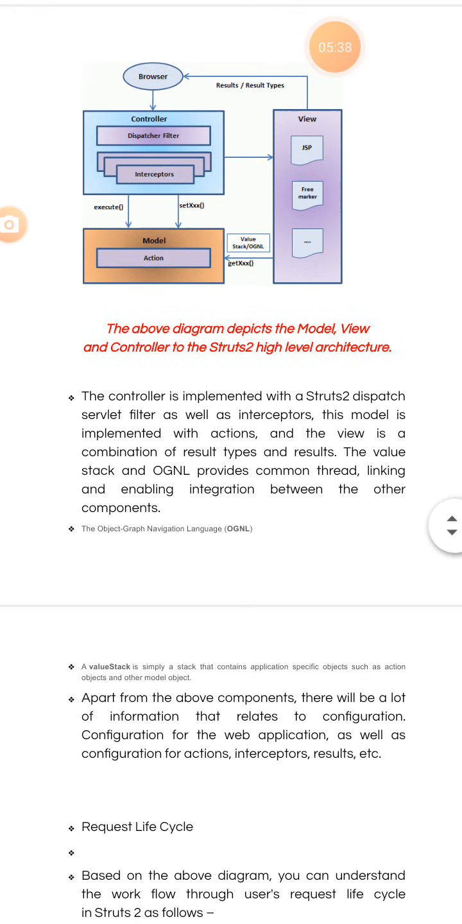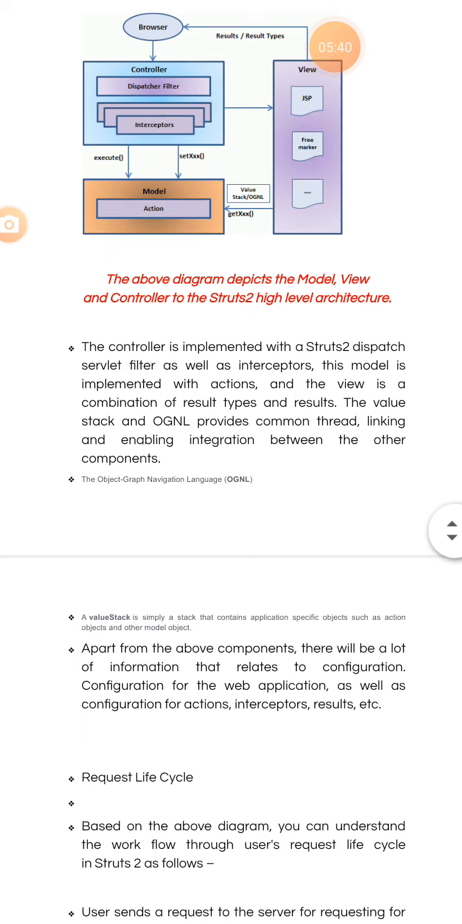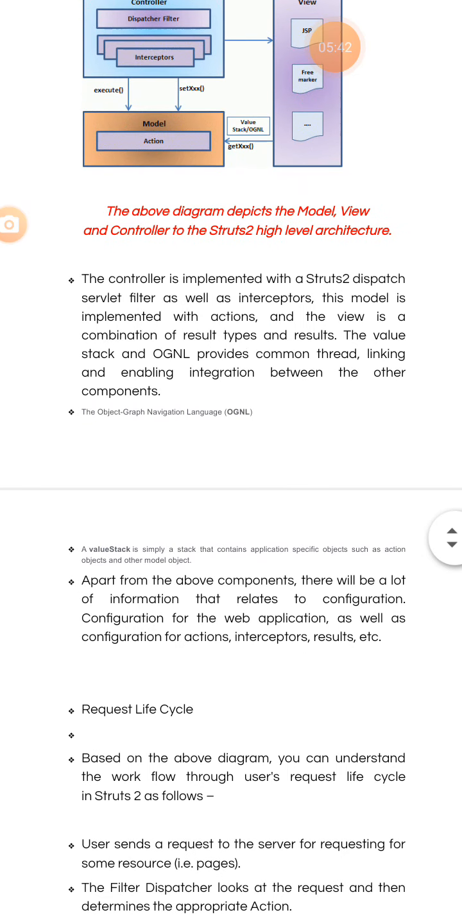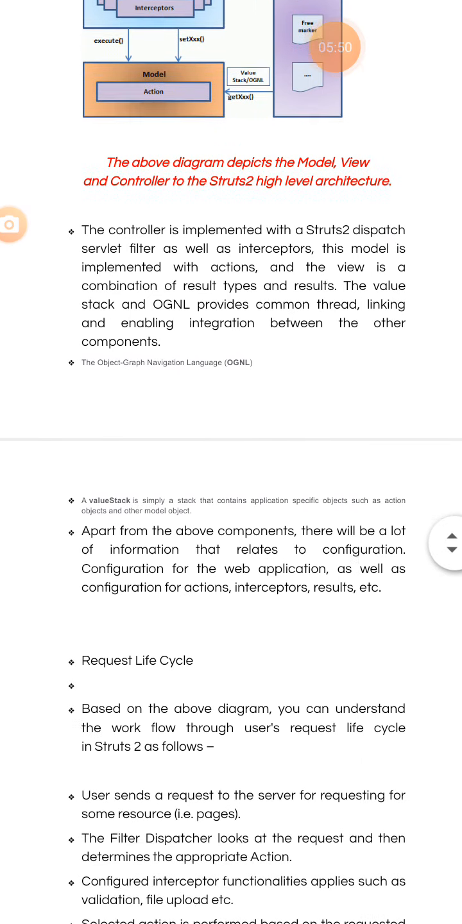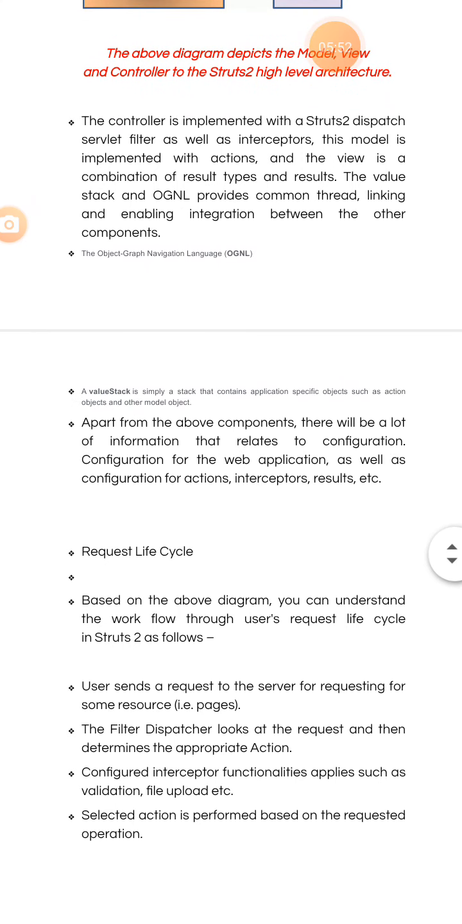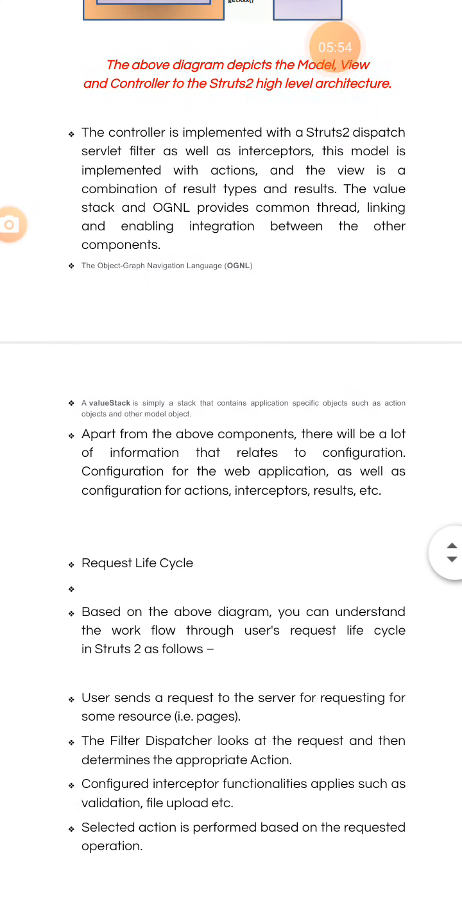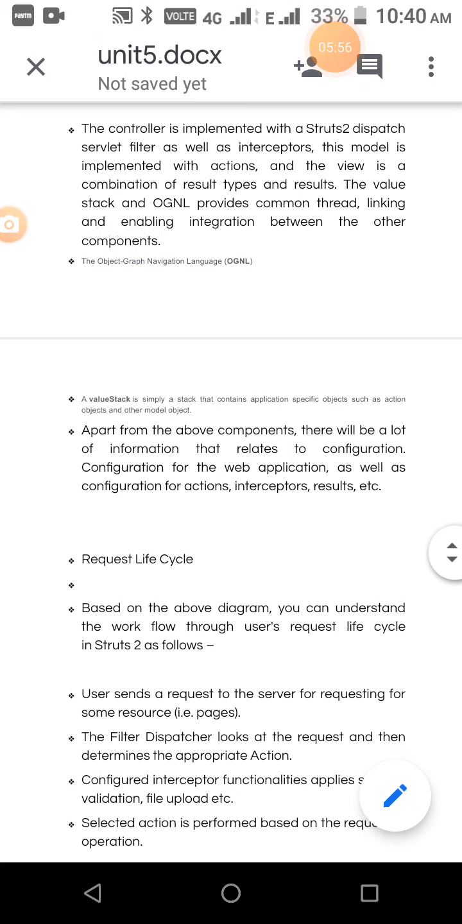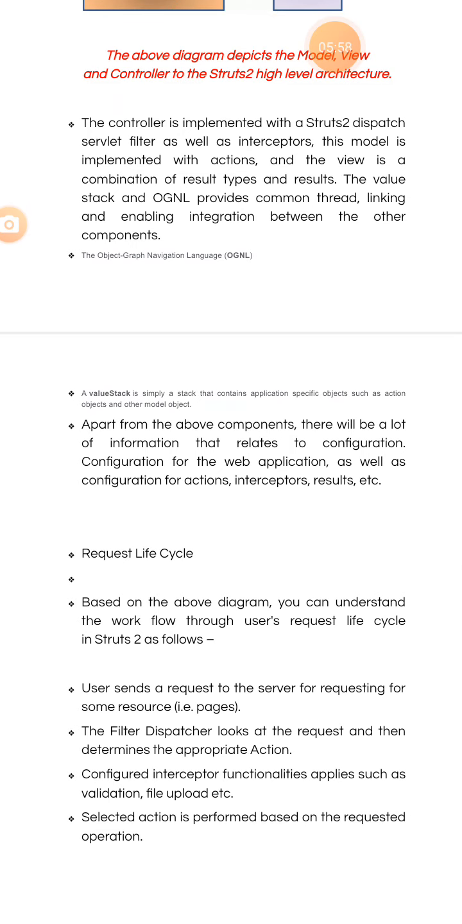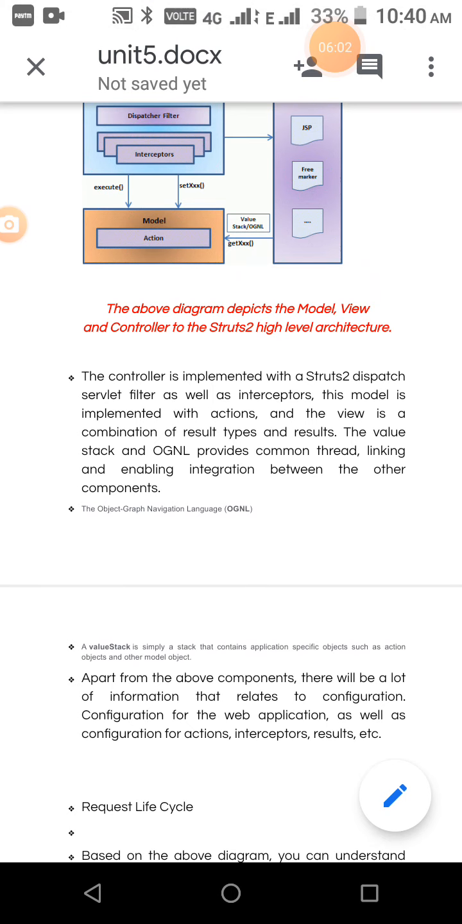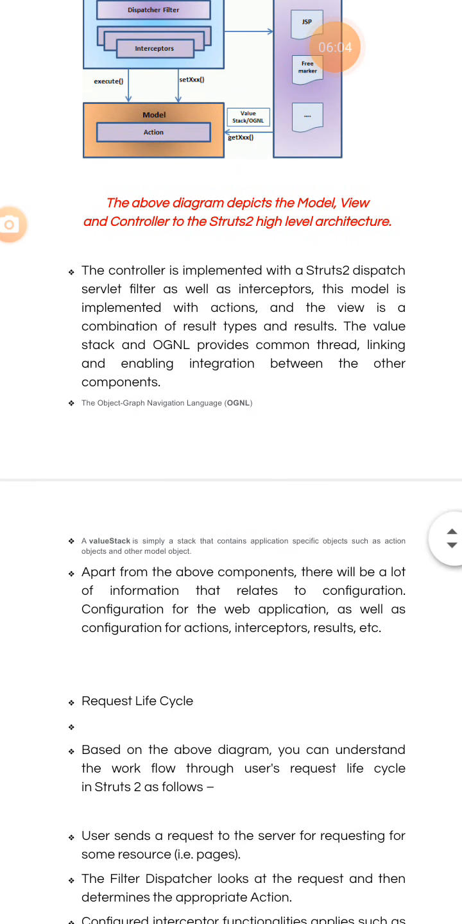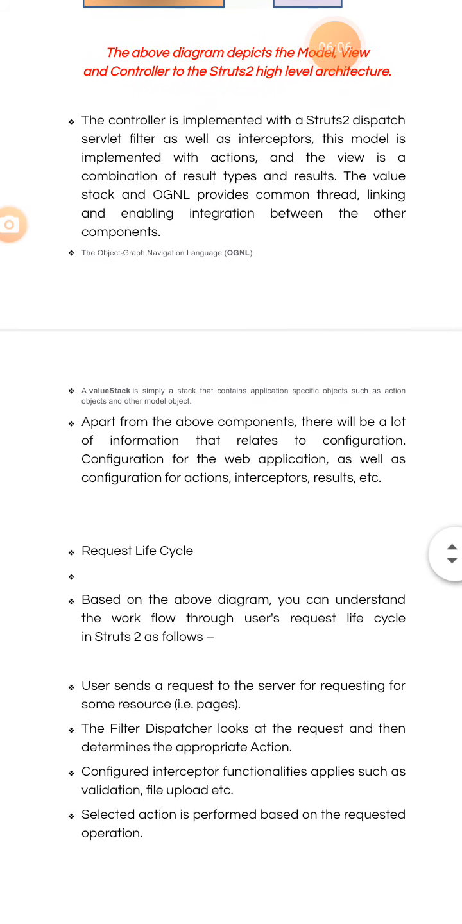Okay, and we can view whatever result by using JSP and FreeMarker. So the controller is implemented with the Struts2 dispatch servlet filter. What are the components the controller contains? Servlet filter and interceptors. And then the model is implemented with actions. Then the view, you know the concept of view, is like a presentation layer: result and result type, and the result value.